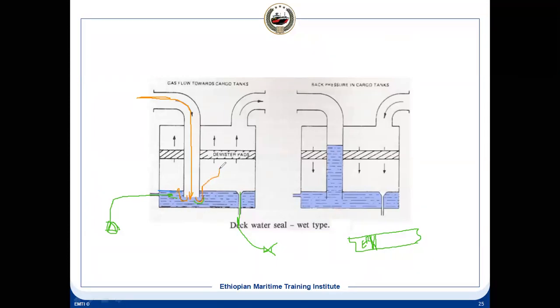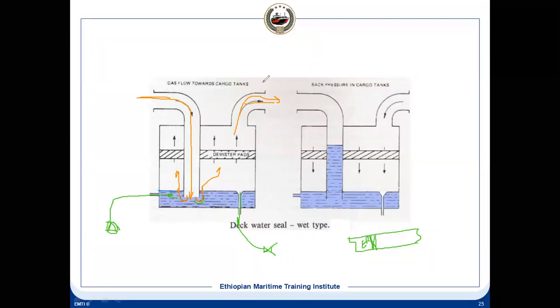There will be some carryover of water, because it is bubbling out through the water. Then there will be a demister which will separate that. Once it separates, the dry gas will go to the main line, which is aft and forward. As we have seen, after that you will have a mechanical non-return valve, then the deck isolating valve. After that it will go to the main line.